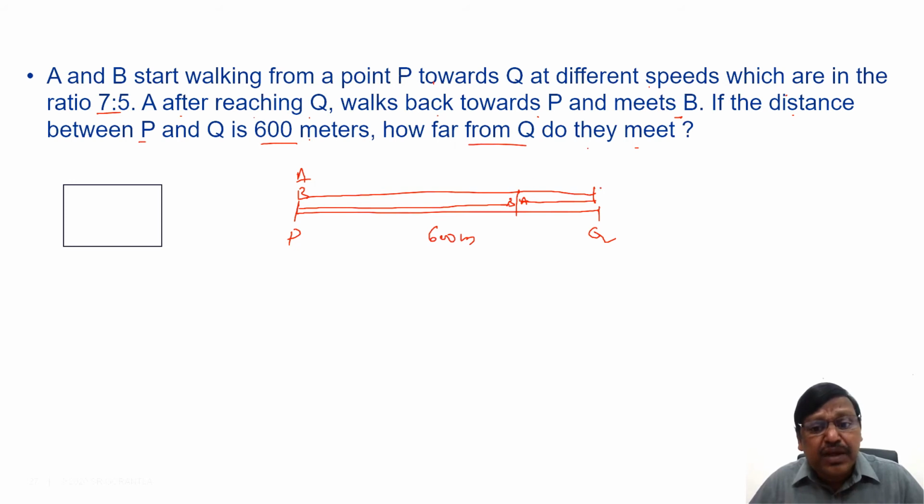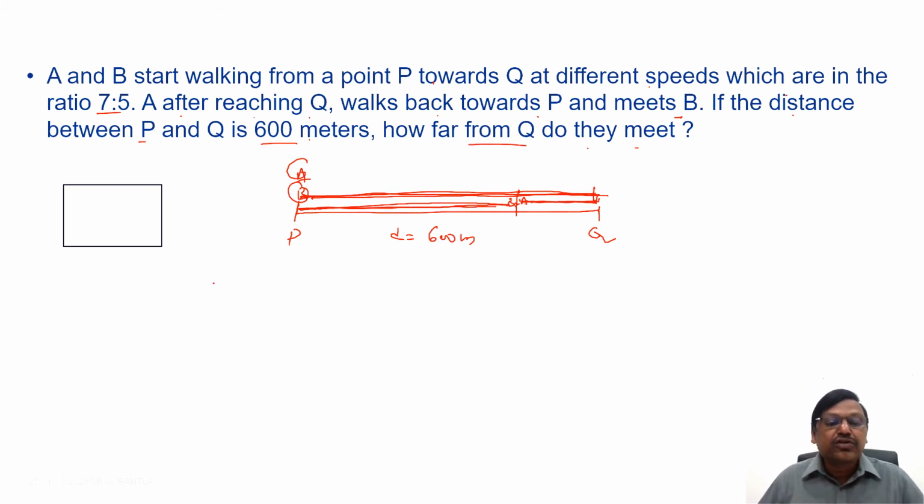But by the time they meet for the first time, the total distance traveled is not D. The total distance traveled is 2D because they are starting from the same end. You can see A traveled the entire PQ and then returned and traveled something more than that. And B traveled only this much. So this is D, this plus this is another D, total 2D. So the total distance traveled by them equals 2D, that is 2 into 600, 1200.